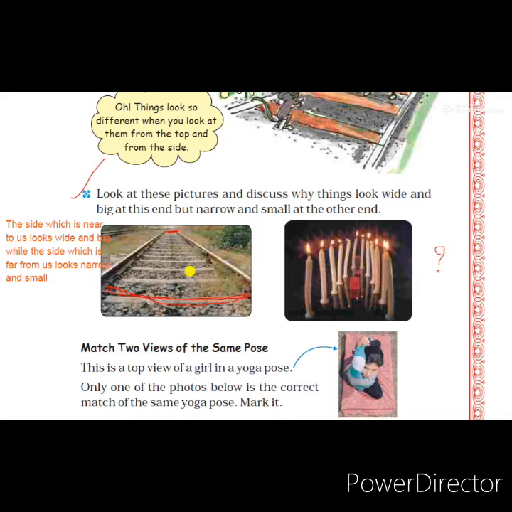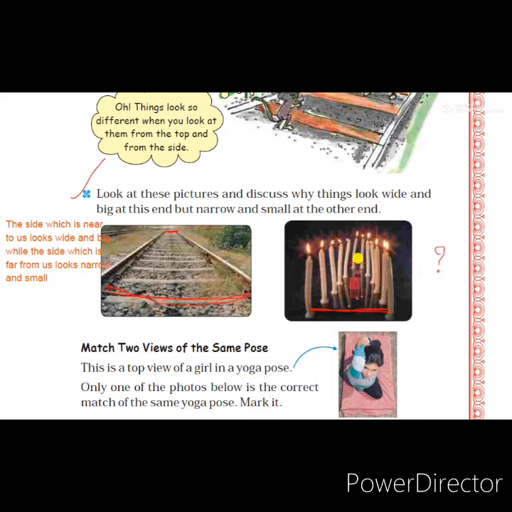According to the distance of the objects, we feel that the objects are small and big. Actually it is not small or big. The same way the lightning candles also, see the first end of the candles we can see from near to us, but the other end is far away from us. That's why the first end is big and wide, but the other end of the candles looks small and narrow. Actually they are not narrow.